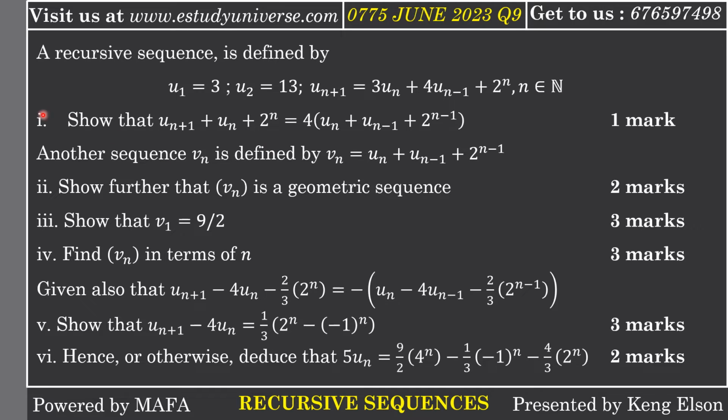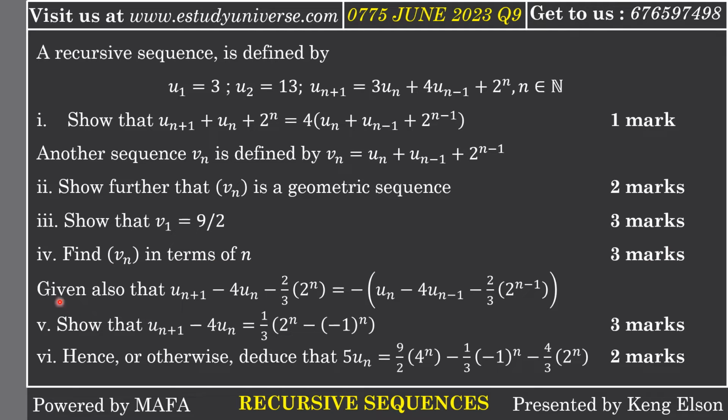Roman 1: show that u(n+1) + u(n) + 2^n = 4[u(n) + u(n-1) + 2^(n-1)]. That is 1 mark. Another sequence V(n) is defined by V(n) = u(n) + u(n-1) + 2^(n-1). Roman 2: show further that V(n) is a geometric sequence, 2 marks. Roman 3: show that V1 = 9/2, 3 marks.